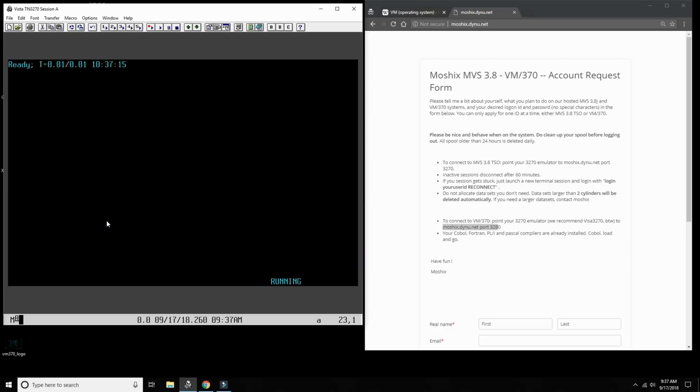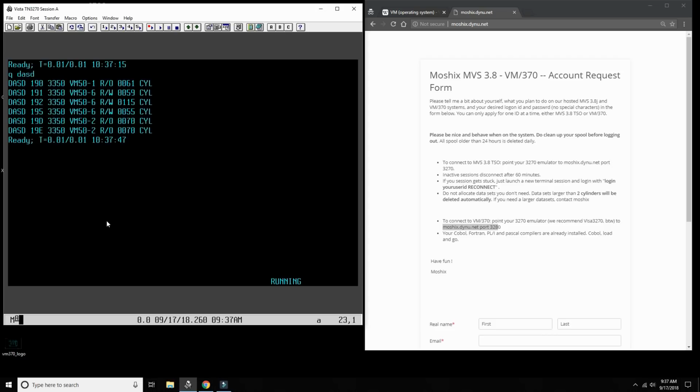but they're virtualized drives. And of course, I can also see, if I do query dasd, Q means query. In CMS, every command can be abbreviated to the shortest unique combination of characters.